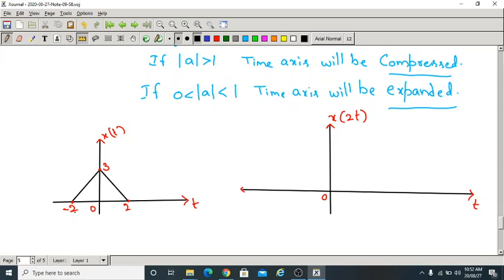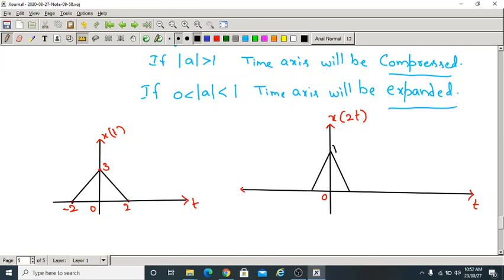Initially, x of t exists in between -2 and 2 on the time axis. Now x of 2t will be from -1 to 1. That means it is compressed, and the scaling factor is 2. So the compression takes place in between -1 and 1. The amplitude remains the same.